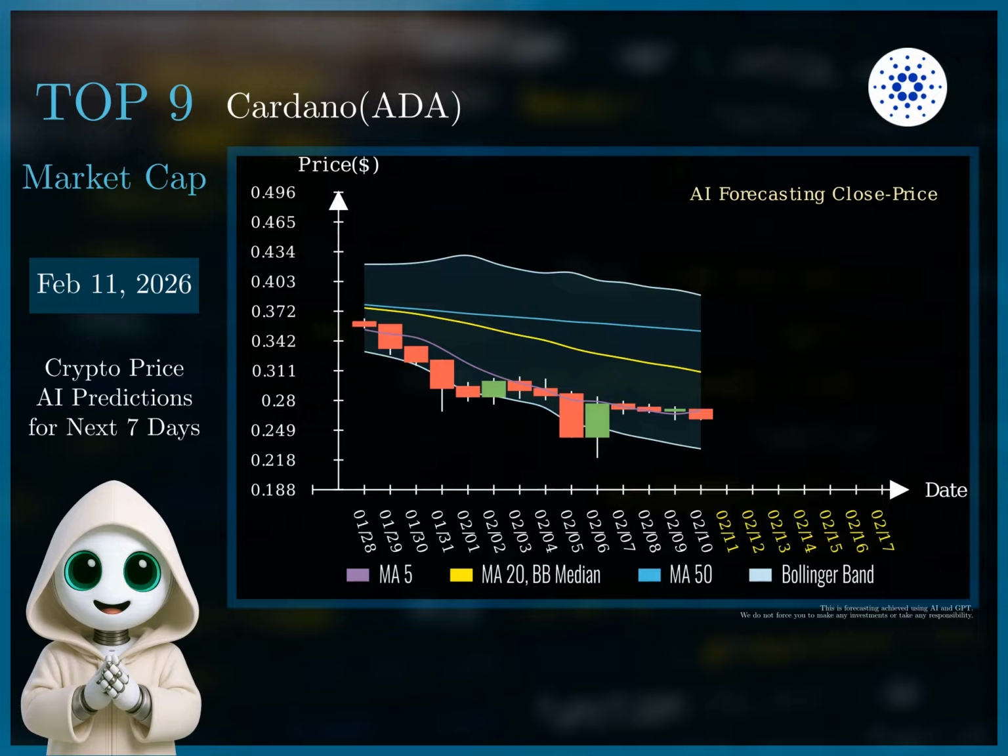The Bollinger Bands show that the price is trading near the lower band, further confirming the downtrend. Therefore, I recommend a short selling strategy to capitalize on this prevailing bearish momentum. Our entry price will be $0.262, coinciding with the most recent forecast price and the recent close.